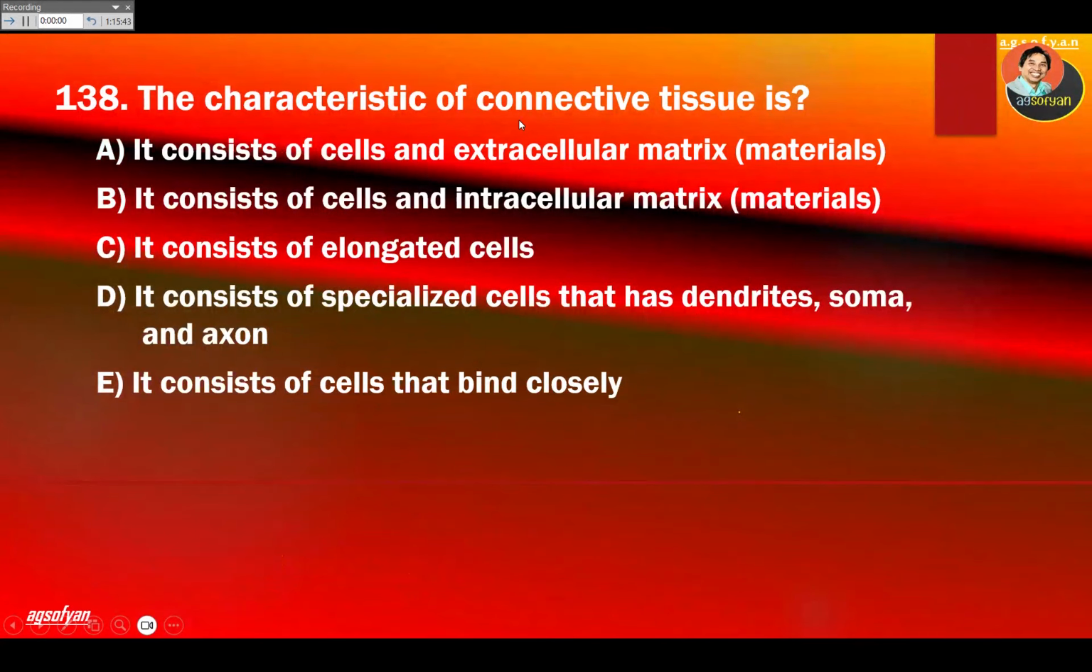The characteristic of connective tissue is, again, you remember, connective tissue, it has what? It has cell and matrix. Look for that one, cell and matrix. It's the concept of cell and extracellular matrix. That's it. Is A.